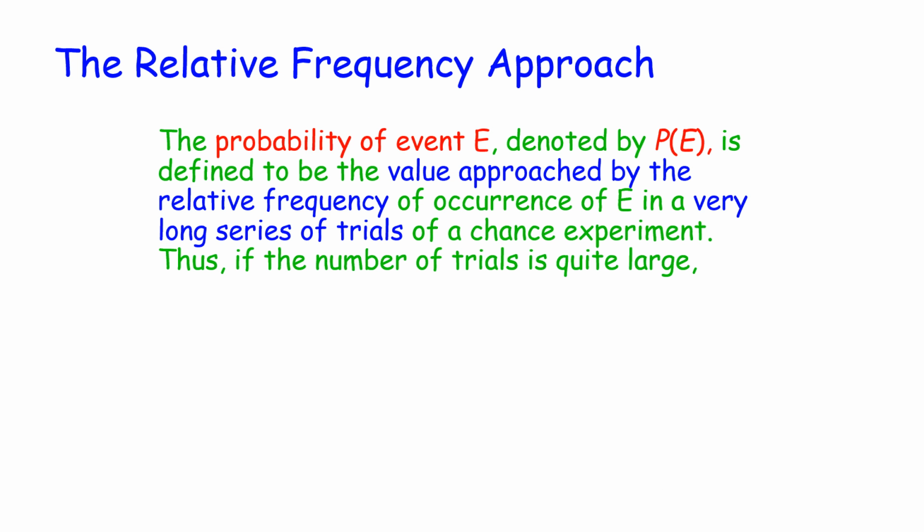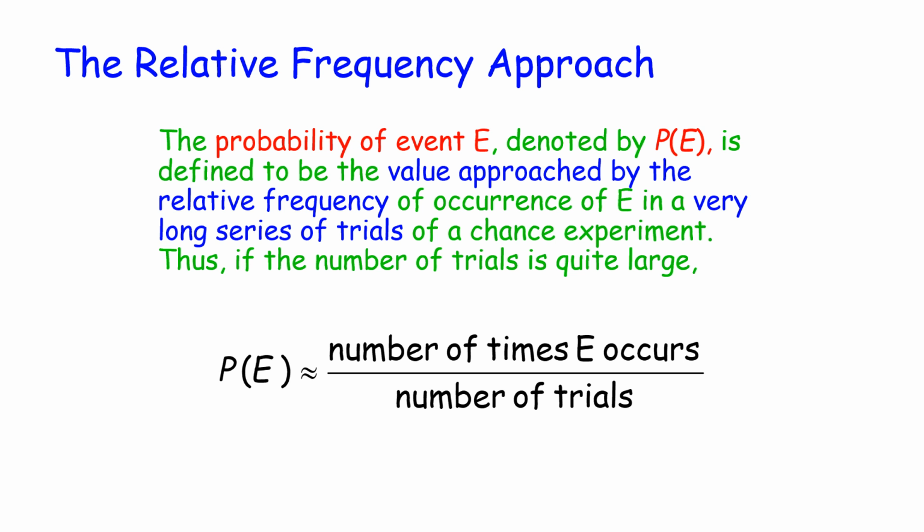There's also the relative frequency approach. The probability of event E, denoted by P of E, is defined to be the value approached by the relative frequency of occurrence of E in a very long series of trials of a chance experiment. Thus, if the number of trials is quite large, then we'll have P of E is approximately the number of times E occurs divided by the number of trials.